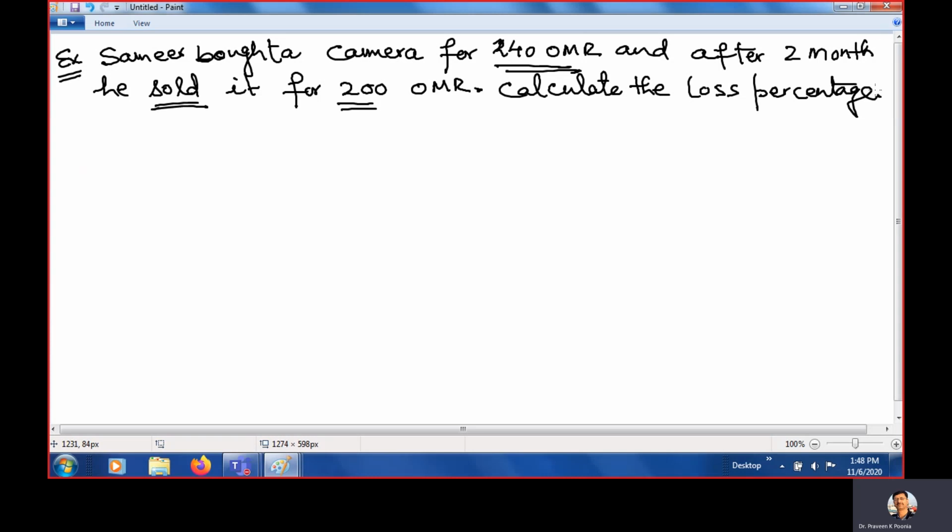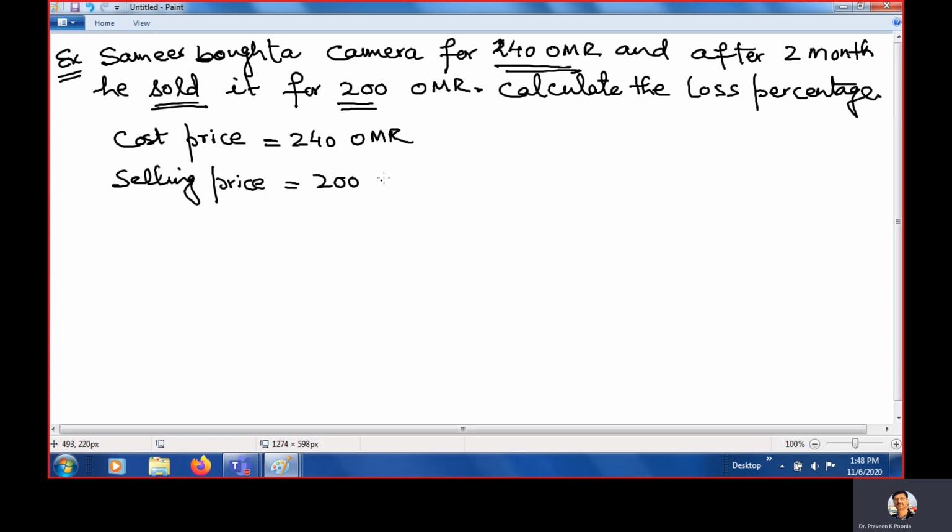Calculate the loss percentage. So in such a case, here the cost price, where he is buying, is 240 Omani Riyal. Clear? And what is the selling price? Selling price is 200 Omani Riyal, at which he is selling.